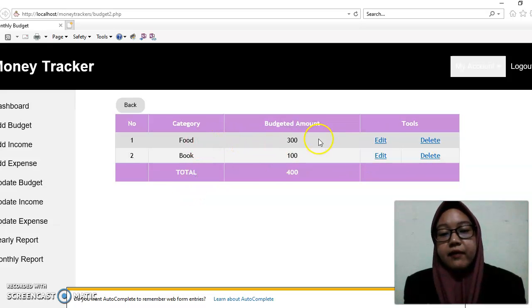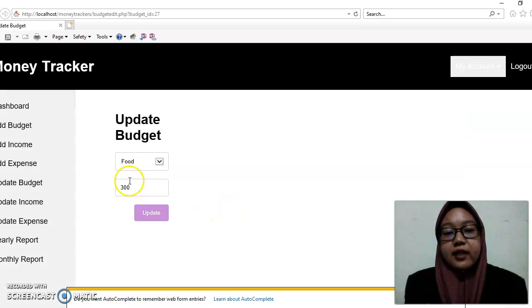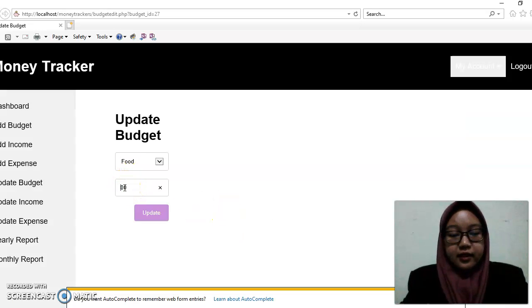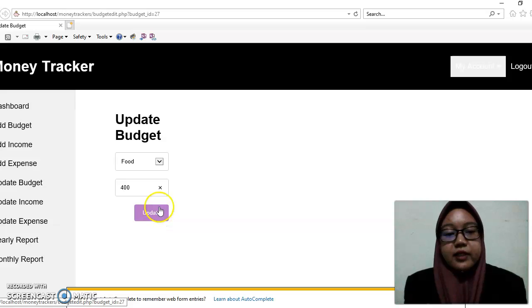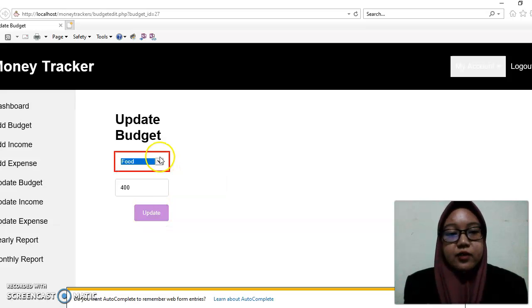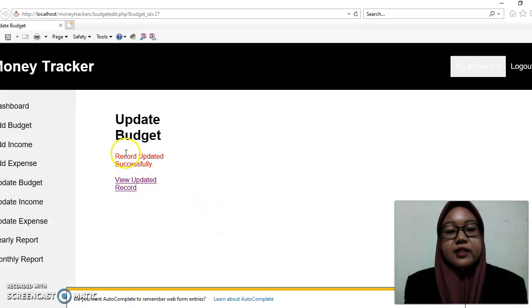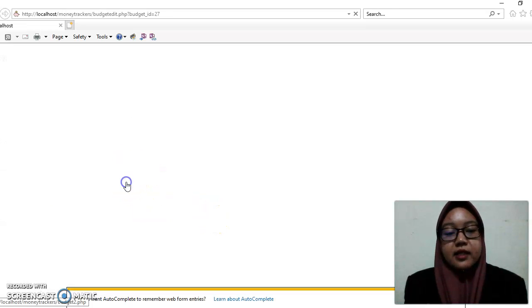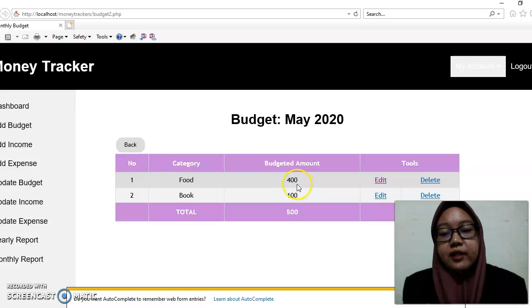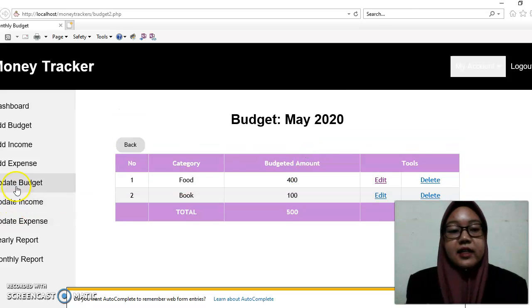Okay, for example, we have a food. They want to edit it up to 400. So we can have the update. Click again regarding the food, and we have the update. Here it says record updated successfully, and we can view it. Previously it was 300, now we got 400. So that is regarding the budget.